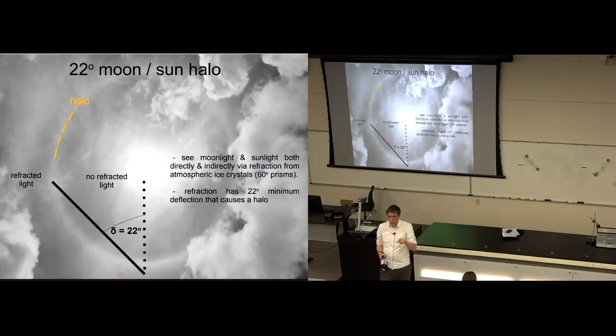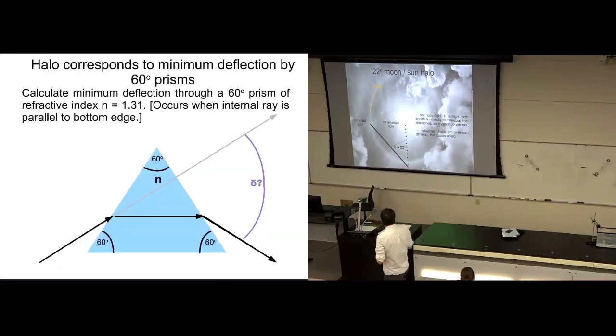This halo arises because of refraction of light when it travels into and out of an ice crystal, and the 22-degree angle of the halo is related to the minimum amount, the smallest amount that light is refracted or bent when it travels through an ice crystal, a little ice prism in the sky. And so we're going to try and predict the 22-degree halo.